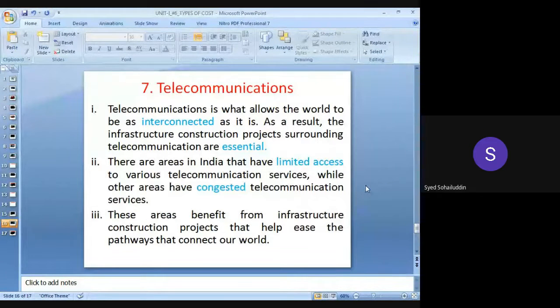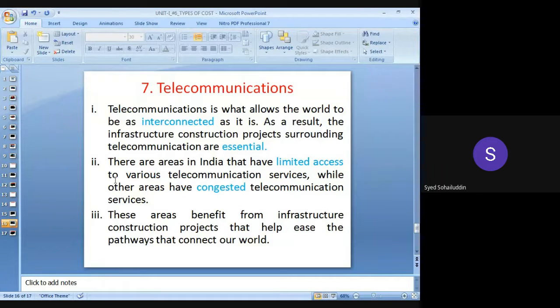Telecommunications is also included nowadays. There are connections outside India, and within India we are interconnected with each other. This interconnection is possible due to telecommunications technology. Telecommunication is what allows the world to be as interconnected as it is. As a result, the infrastructure construction projects surrounding telecommunications are essential.